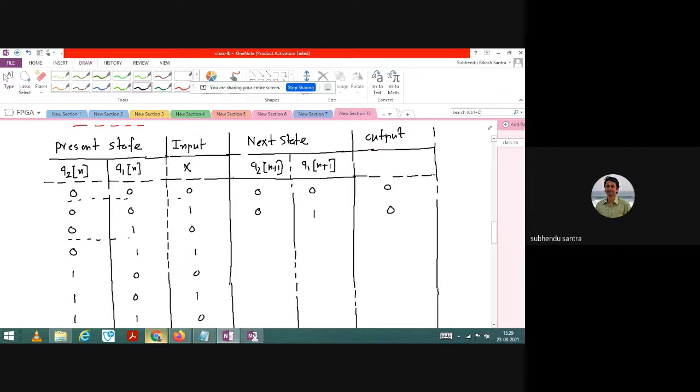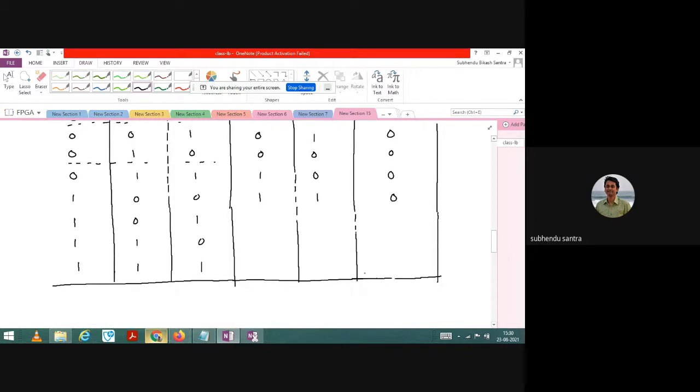So let us say 0 1 and input is 0, so what will be the next state? The first state, sir. So 0 0. And what about the output? 0. Okay, now 0 1 with input 1, where will I go? 1 0, output will be 0. Okay, now you are in the 1 0 state and you put 0, so where will I go? 1 1, output will be 0. Okay, now 1 0 with input 1, that means it will stay in the same state, output will be 0.